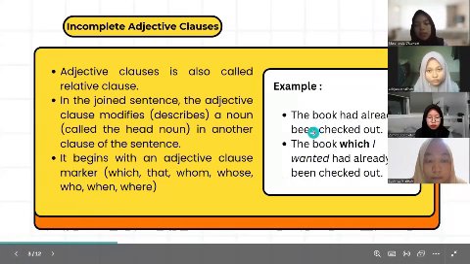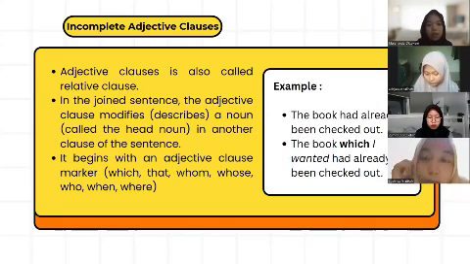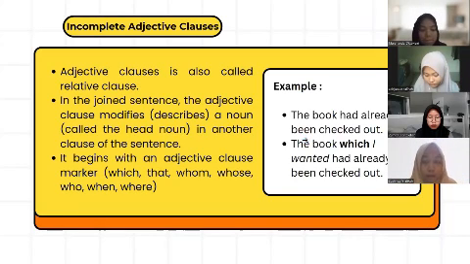So for the example, the book had already been checked. In this sentence, the book is an independent clause. Grammatically it is correct because there is a subject, the book, and a verb, had already been checked.